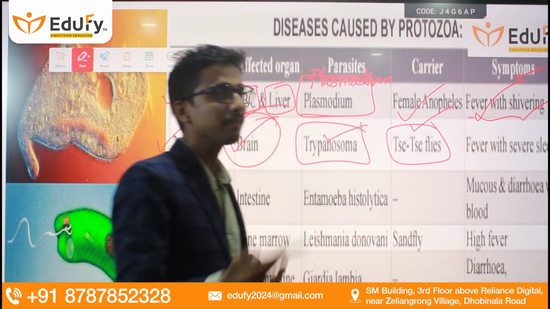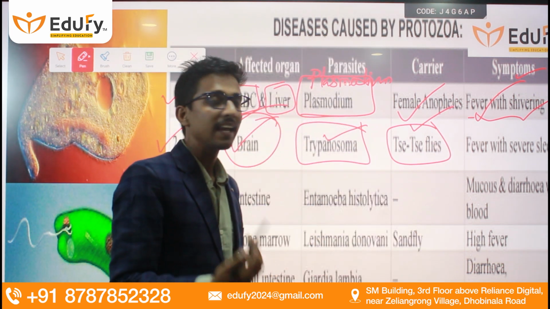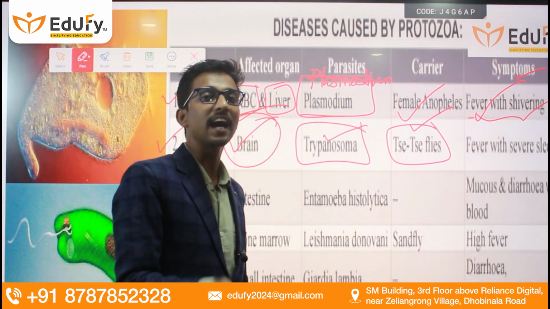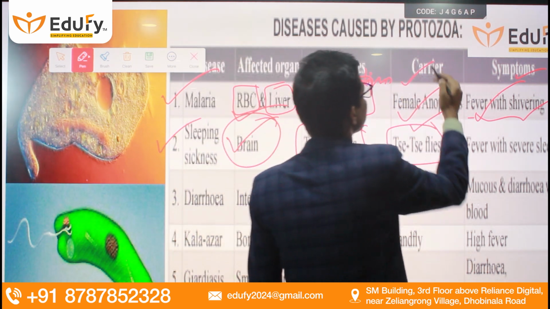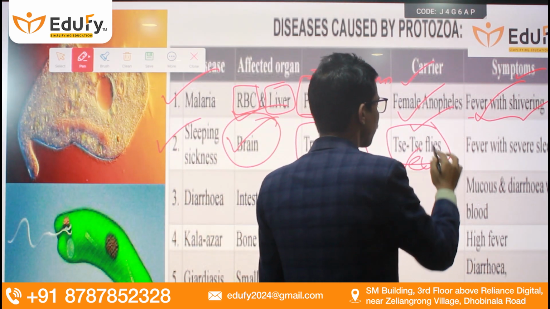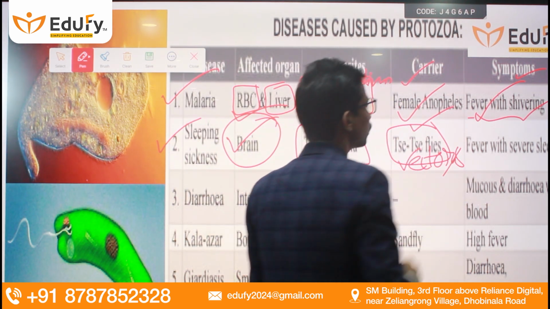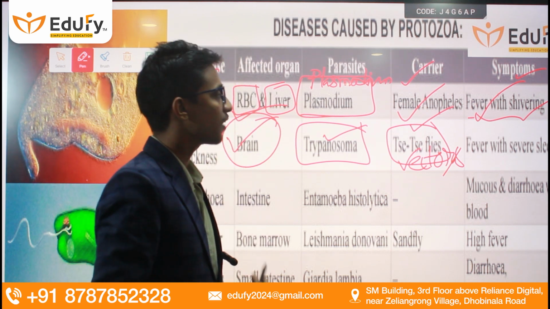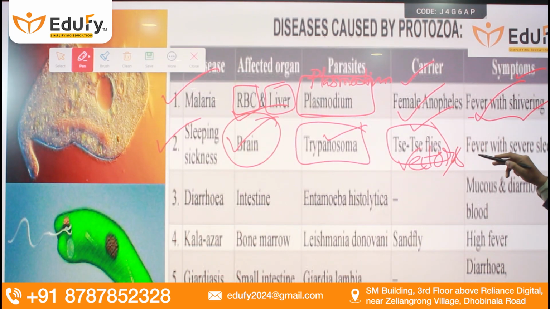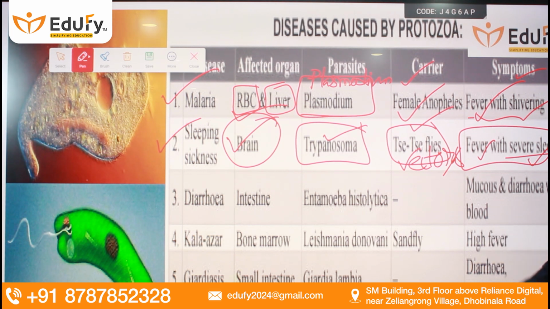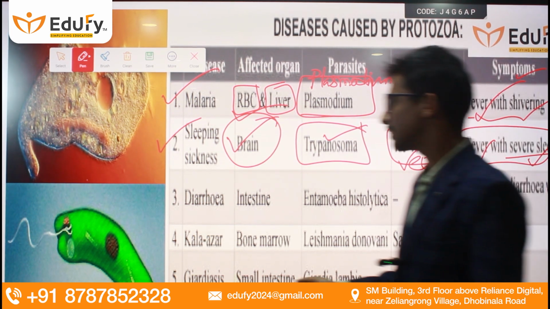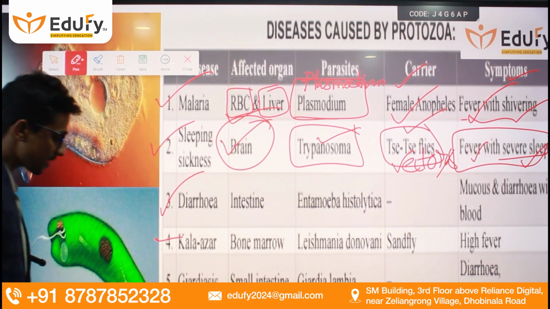Remember, friends, whenever any particular pathogen is being carried by any other organism, these organisms or carriers are known as vectors. What are the symptoms? Fever with severe sleep, which means in this particular disease you will feel extremely sleepy. Now there are other diseases such as diarrhea, kala-azar, etc.